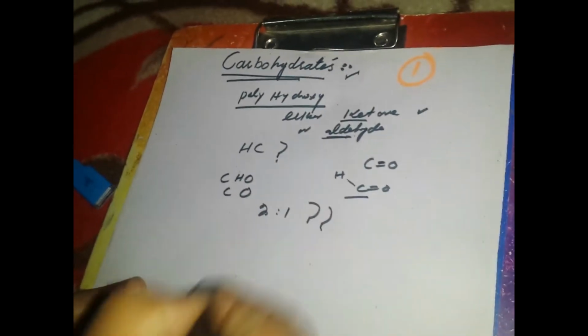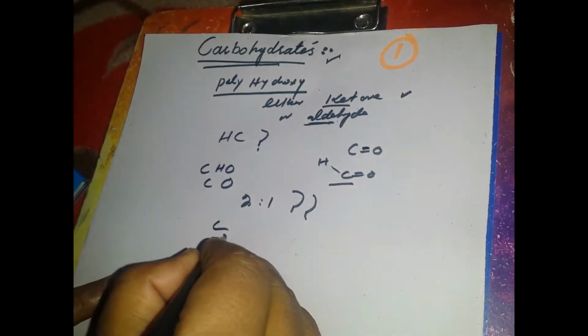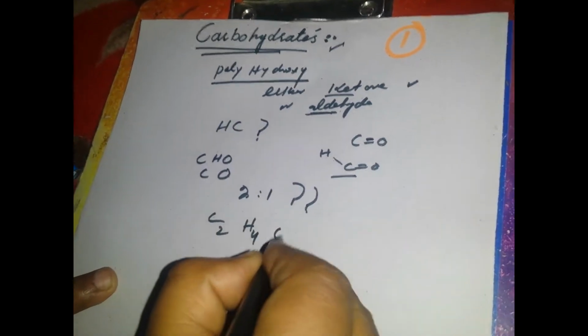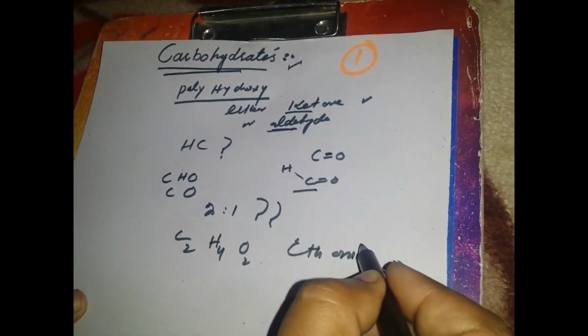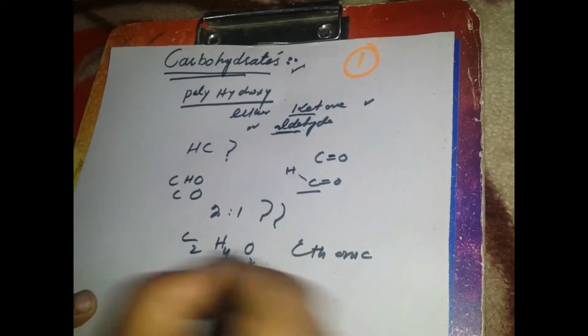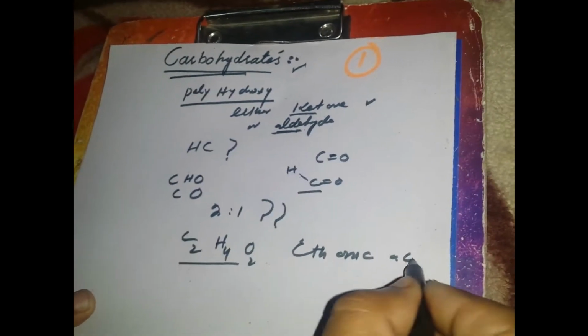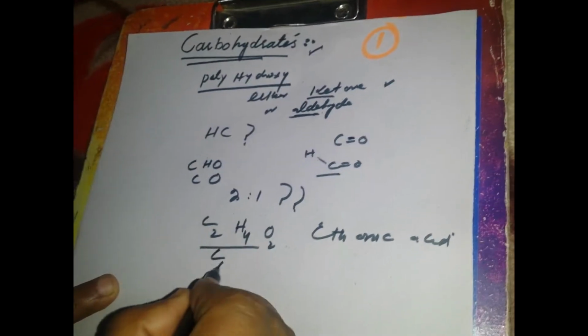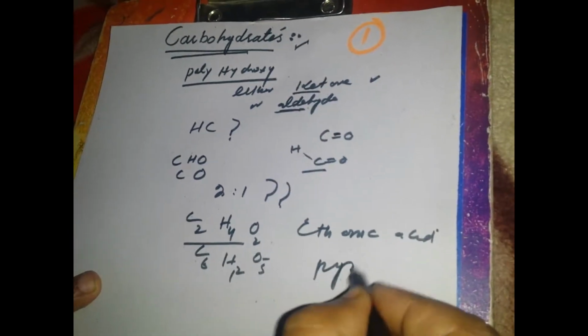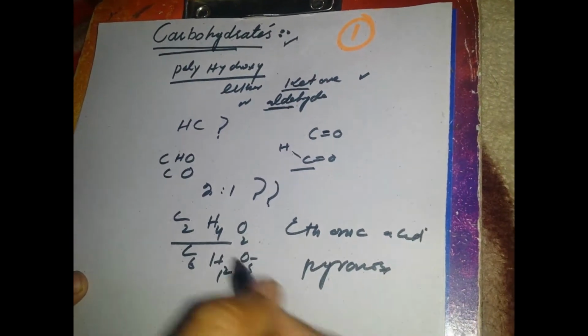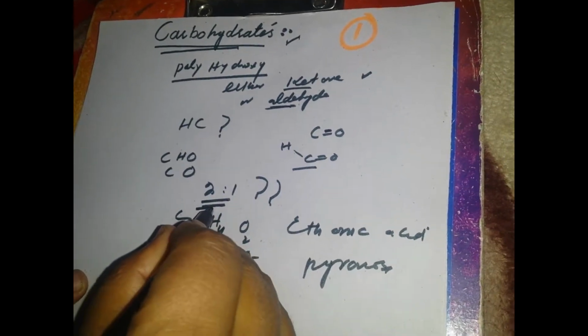Books have also written a 2:1 ratio, which again is questionable. Suppose C2H4O2, that is called ethanoic acid. The ratio 2:1 is not applicable. Another example, C6H12O6, that is called pyranose. Again, here the 2:1 ratio is not applicable.